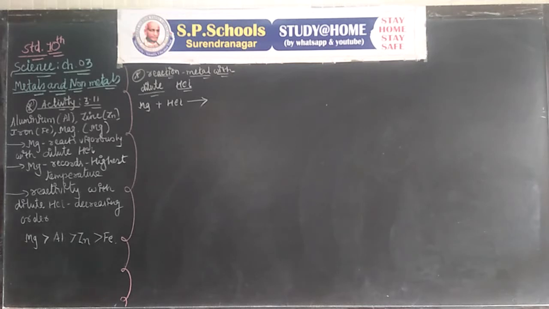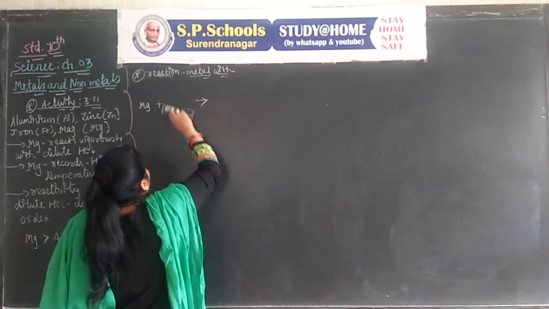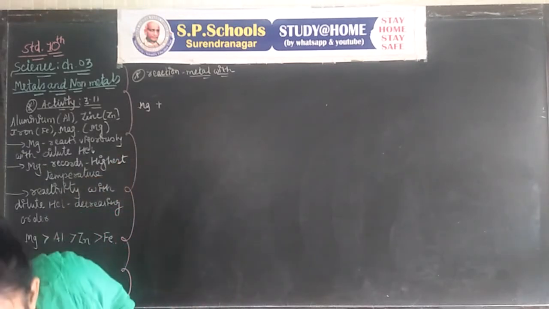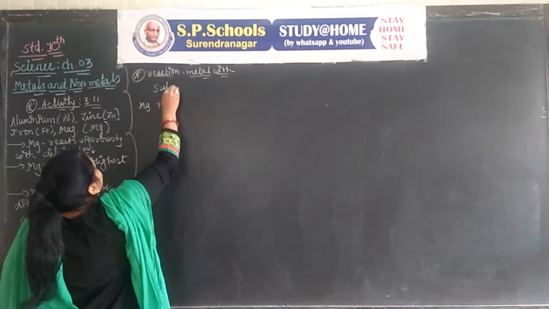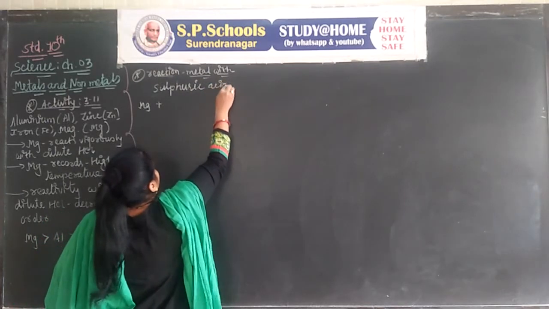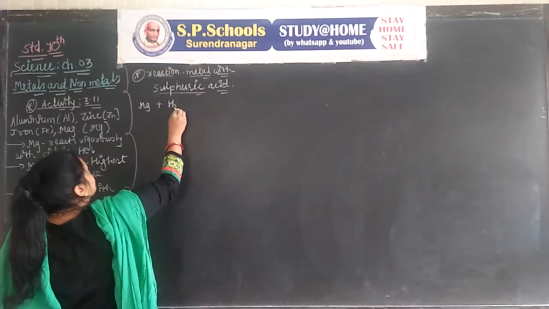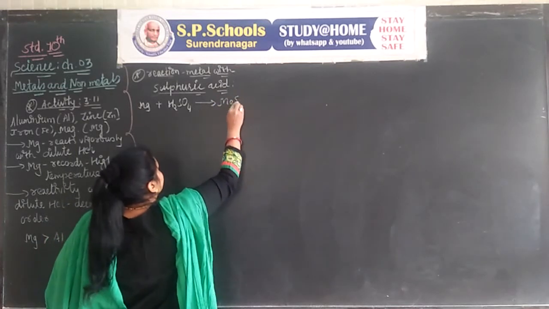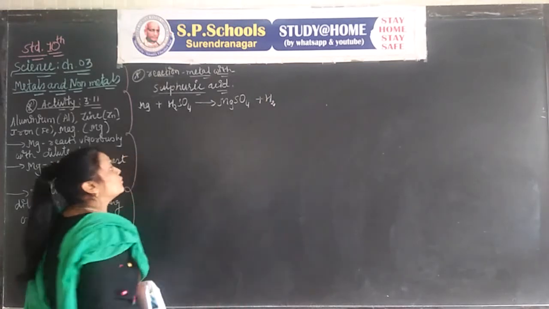So let's write it. First, Mg plus H2SO4 gives MgSO4 plus H2, hydrogen.